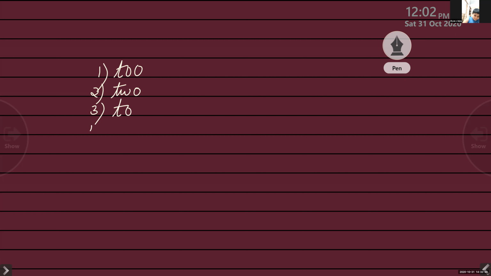Here it is used as a preposition. Nainika. Fourth one. Climb to the top and wave the flag. Which one? First one. Climb to the top. Preposition. It's used as a preposition.